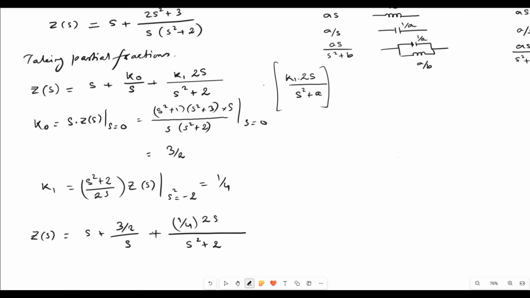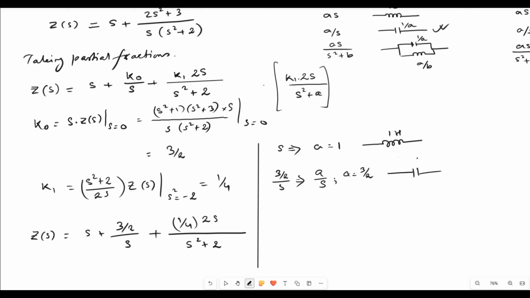Now if we see all these elements, let us correspondingly determine the circuit elements for this. So for the first element, that is S, S represents AS. So that means the value of A here is 1. So we have an inductor with a value of A, and A value is 1. So this is 1 Henry. The next element is 3 by 2 by S. So this is representing A by S, and the value of A here is 3 by 2, and the corresponding function is a capacitor, and the value is 1 by A. So for 1 by A, it will be 2 by 3 farad.